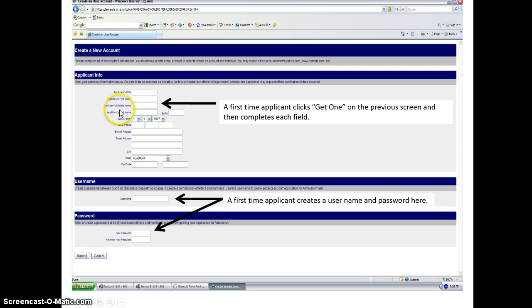To create a new account, you're going to enter some information about yourself. Each of these fields represent the information that you need to enter. You'll also create a username. You'll also create a new password and then re-enter that new password. Finally, you will click the Submit button here.